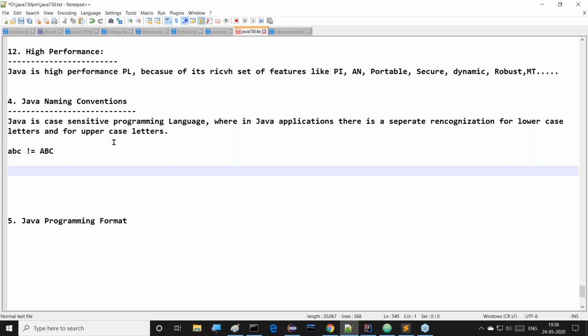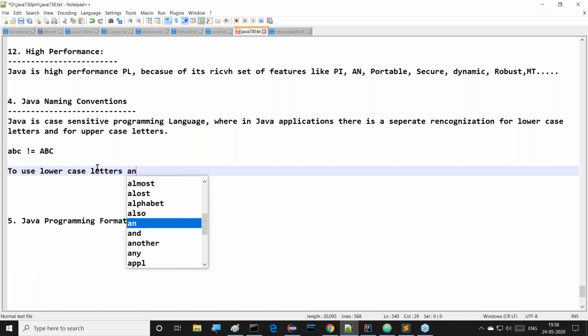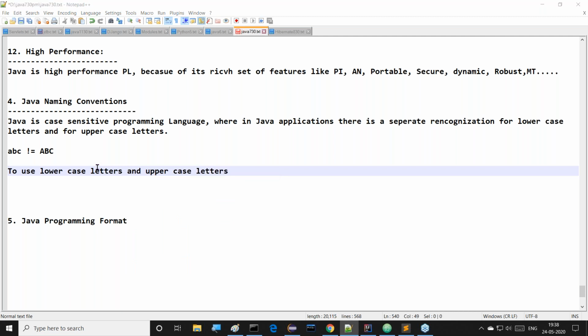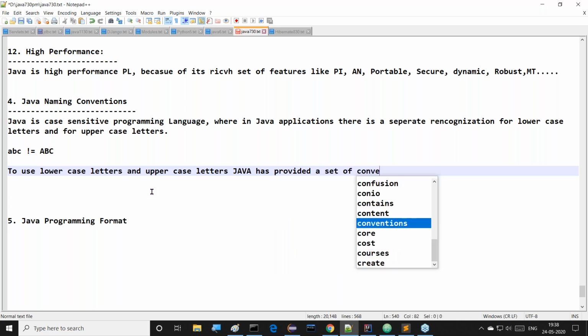Right, sir. Good. But here the question is where we have to use lowercase letters and where we have to use uppercase letters. This point we have to understand clearly. So to use lowercase letters and uppercase letters, Java has provided a set of conventions.